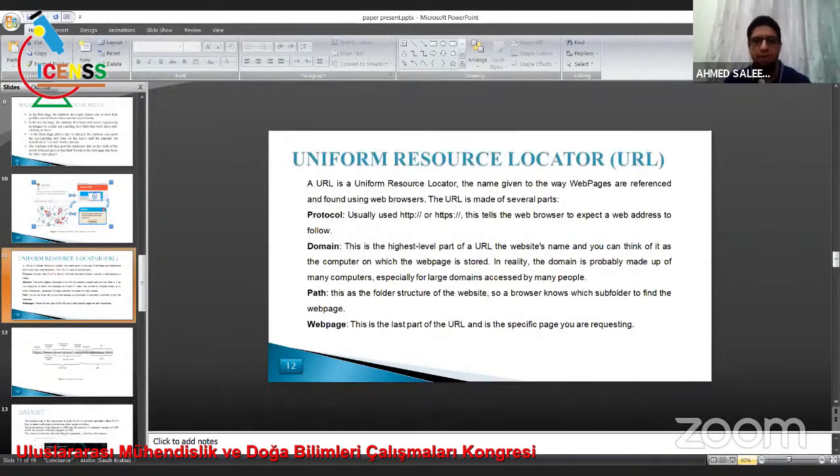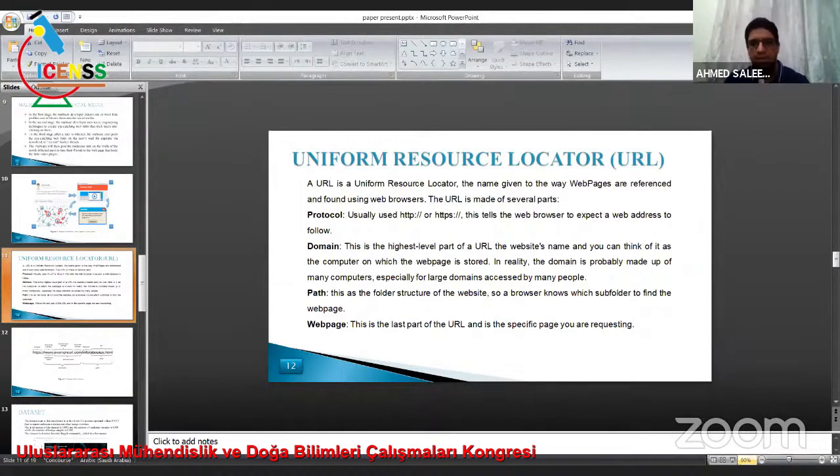Uniform resource locator. A URL is a uniform resource locator, the name given to a web page, which is referenced and found using a web browser. A URL is made of several parts. Protocol, usually http:// or https://. This tells the web browser to expect a web address to follow.